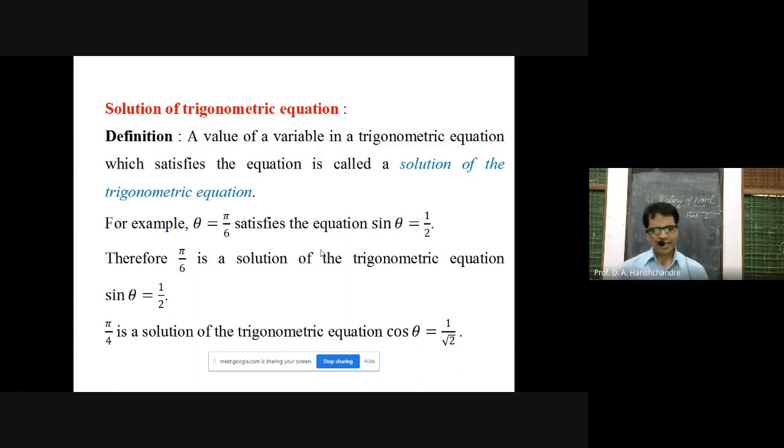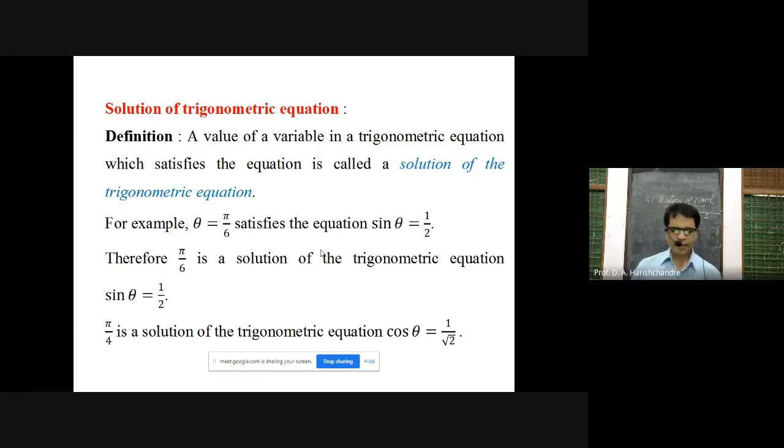As an example, take the trigonometric equation sin theta is equal to 1 by 2. This equation includes the variable theta. Now you can assign the value theta is equal to pi by 6 to that variable. Let us replace theta by pi by 6 in the given equation. Then you get sin pi by 6 is equal to 1 by 2.